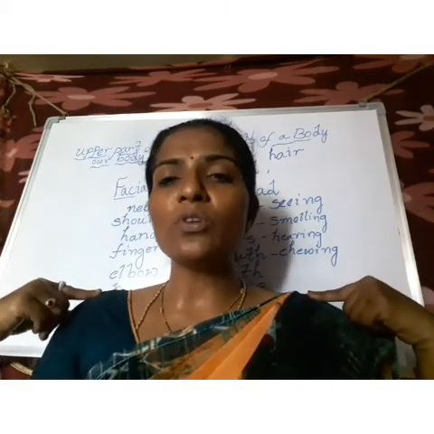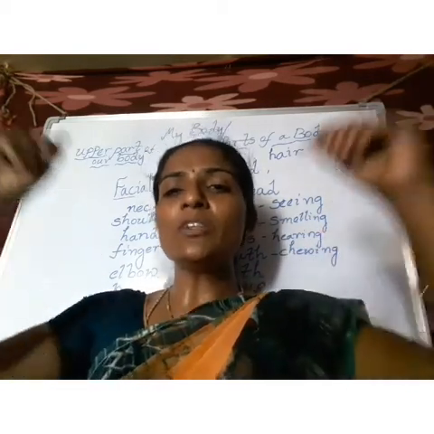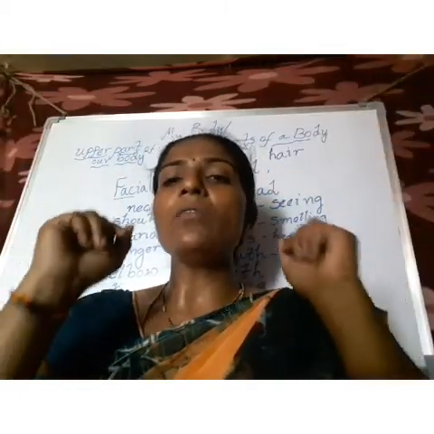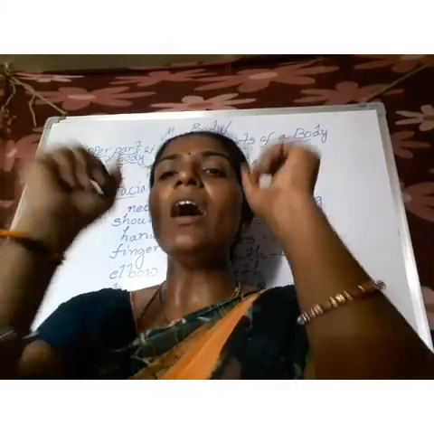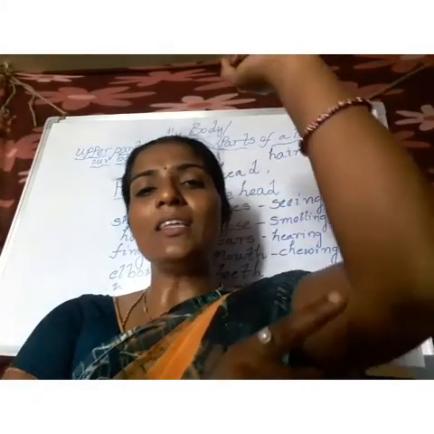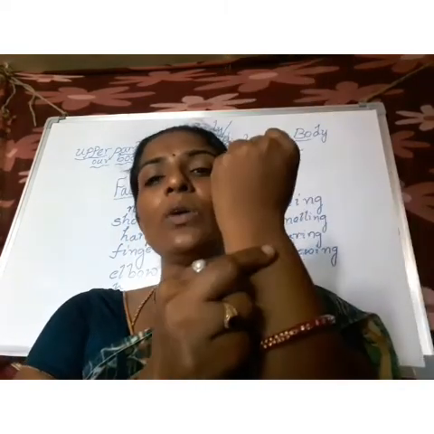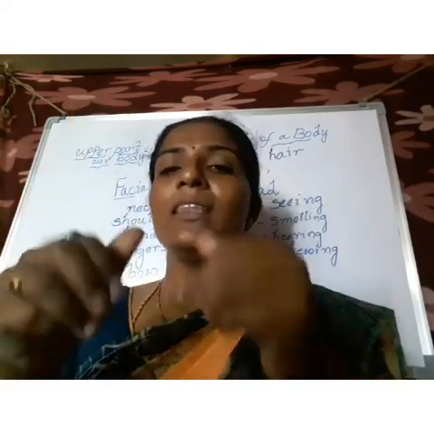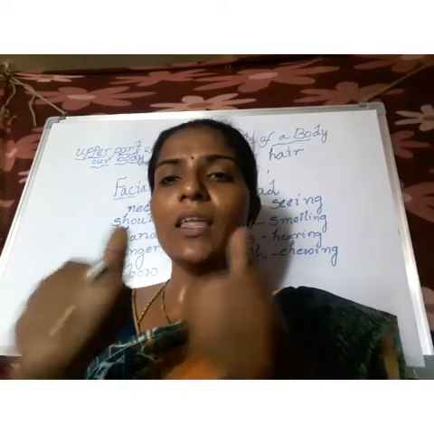This part we call our shoulders. And what is the use of shoulders? To carry our school bags. And this we call our arms. We have two arms, and these parts we also call our hands. This part we call our elbow, this part our wrist, and these we call fingers, and this part a thumb.